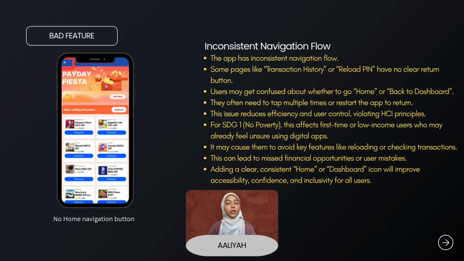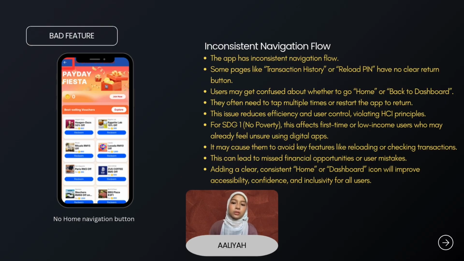Another issue with the Touch and Go e-wallet app is its inconsistent navigation flow. Some features like transaction history or reload pin do not have a clear written path. When users open the sub-pages, there isn't a straightforward button to go back to the home or dashboard page. Because of this, users may get confused and need to tap multiple times or even restart the app just to return to the main screen.